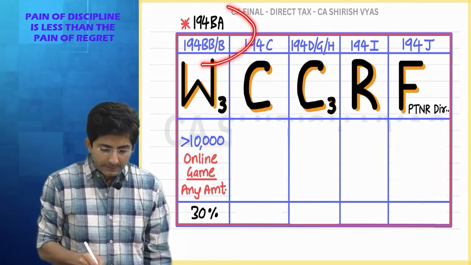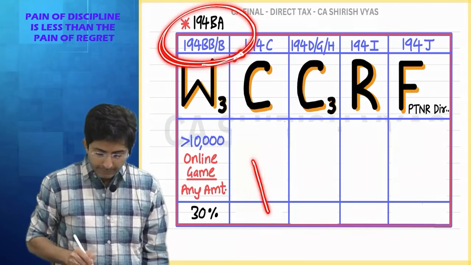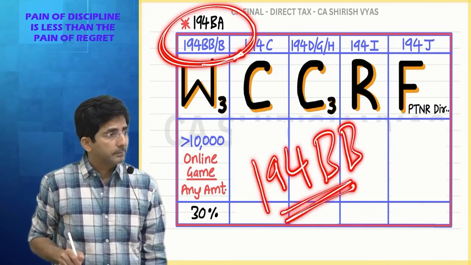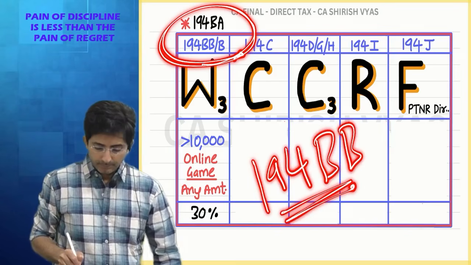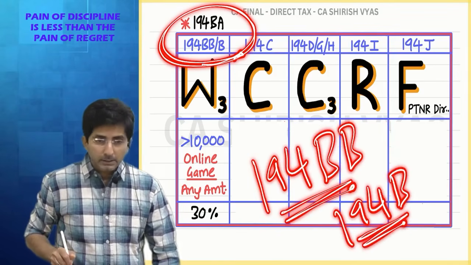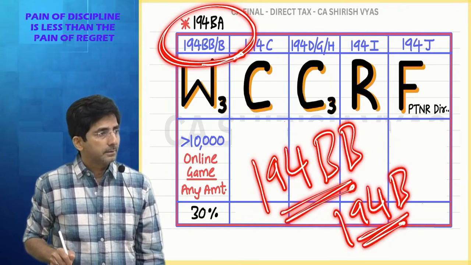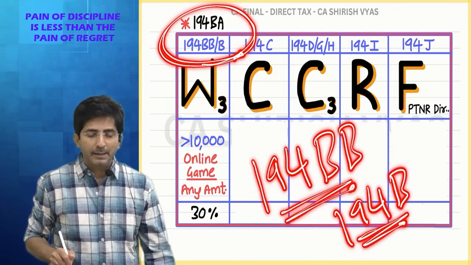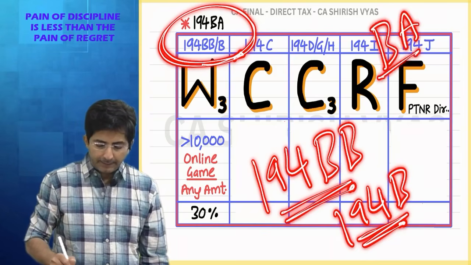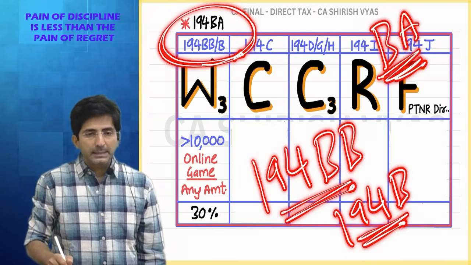You know why there are 3 sections here? 194BB is for horse race winnings. 194B is other than horse race. It can be game shows, etc. And 194BA is for online games. The 3 sections you will have to remember.